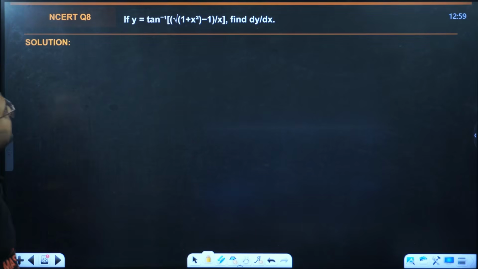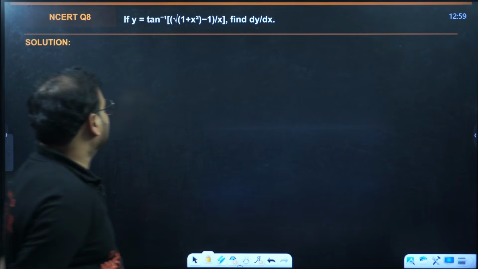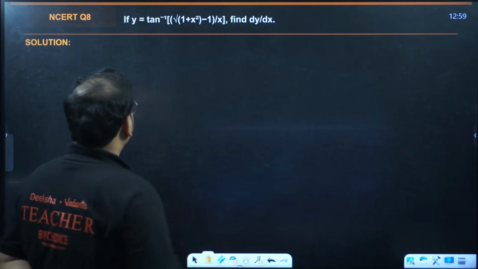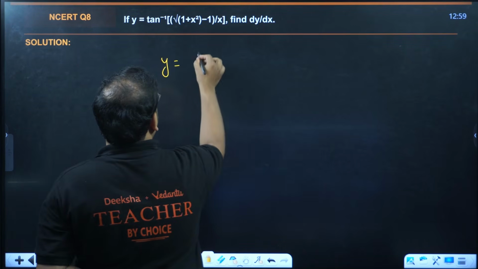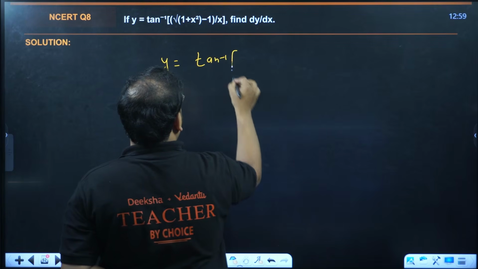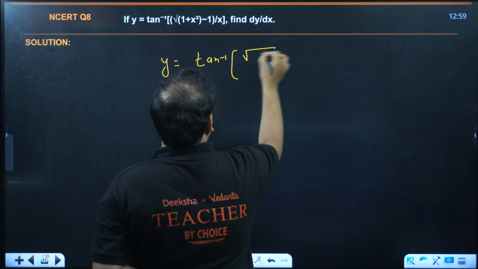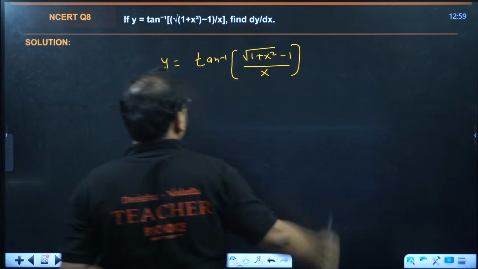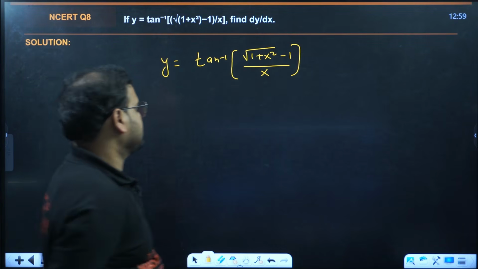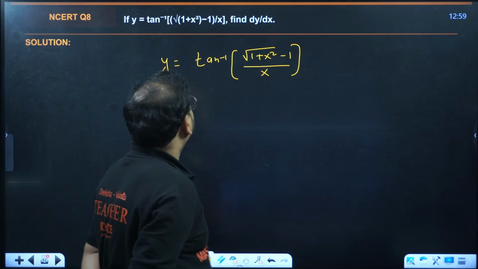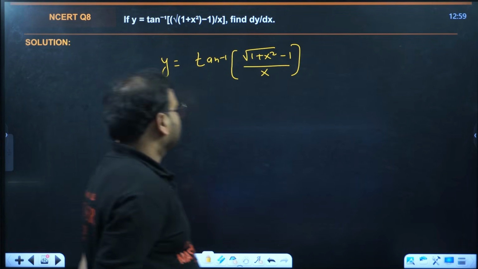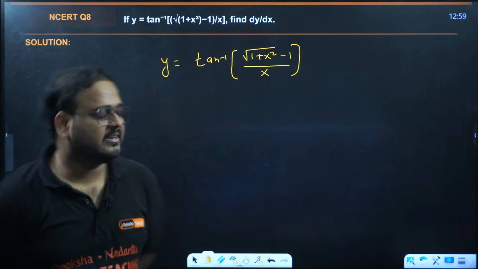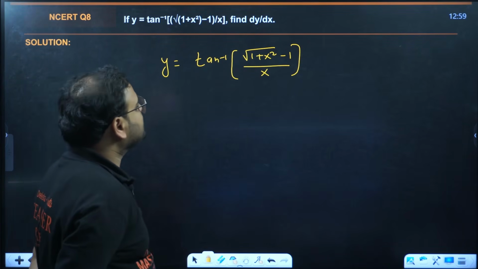Next, they've given this question to us. They're asking us to find the derivative of tan inverse of root of 1 plus x square minus 1 upon x. So if I take x as tan theta or cot theta, that's what we can do in this question, right? x as tan theta or cot theta.